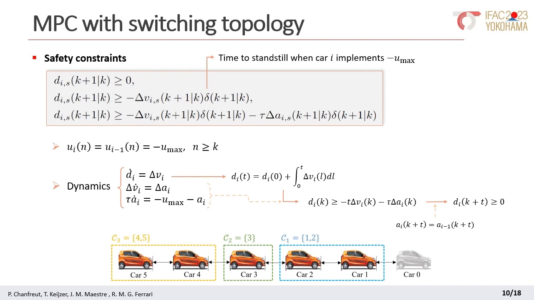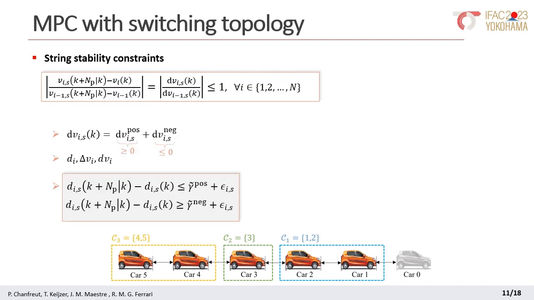Regarding the string stability constraints, this is the relaxed constraint we initially considered for each coalition. As can be seen, it is based on the predicted speed increment over the prediction horizon. This is denoted as dB, as can also be seen in this figure. Using this, we decompose variable dB into two different variables, dB pos, which is positive when the velocity is increasing